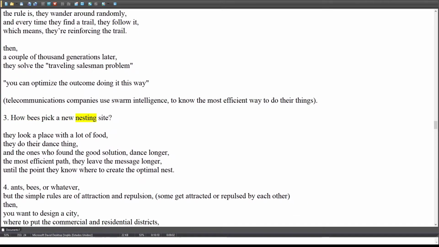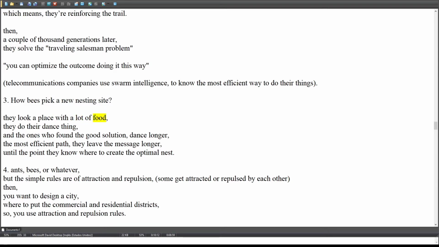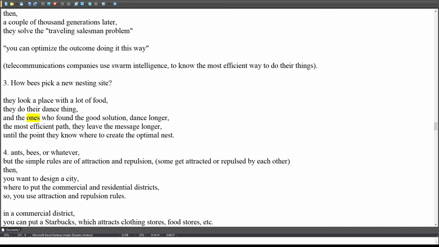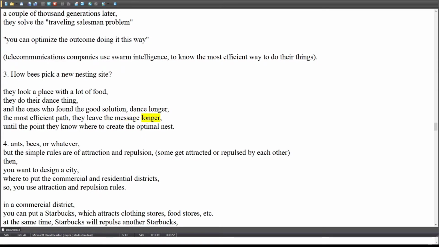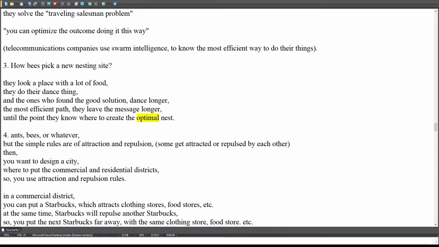Example 3: How do bees pick a new nesting site? They look for a place with a lot of food. They do their dance. And the ones who found a good solution dance longer. For the most efficient path, they leave the message longer, until they know where to create the optimal nest.